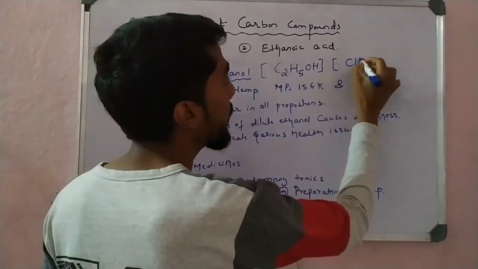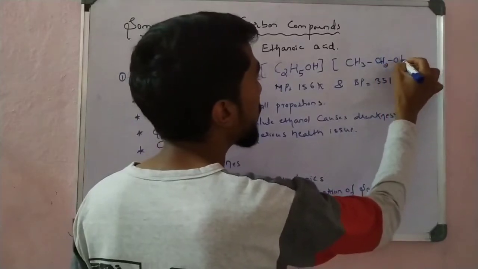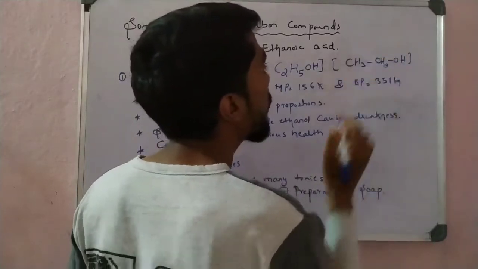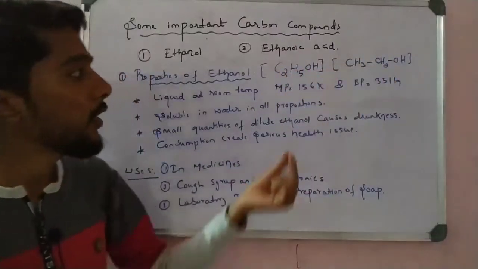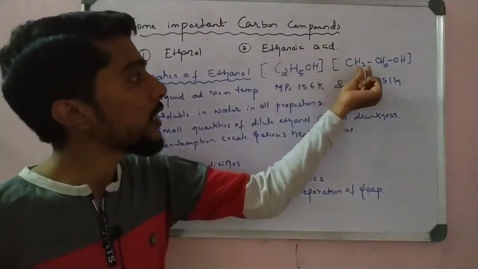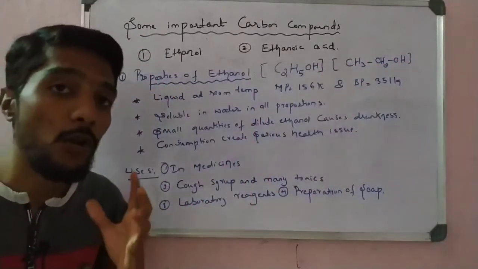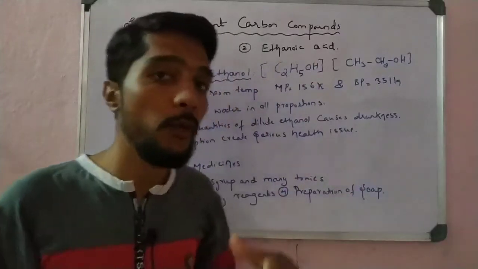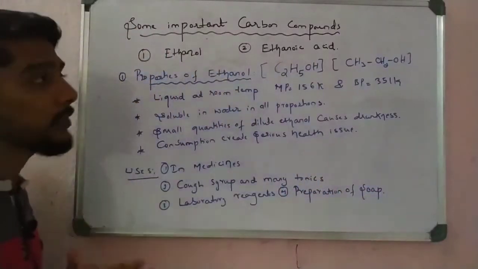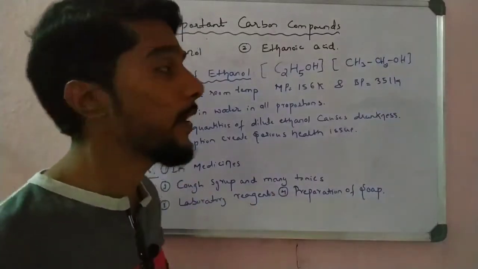Both are the same. This is the molecular formula of ethanol, which is very helpful in the reactions of ethanol with some elements. So let us see the physical properties of ethanol.